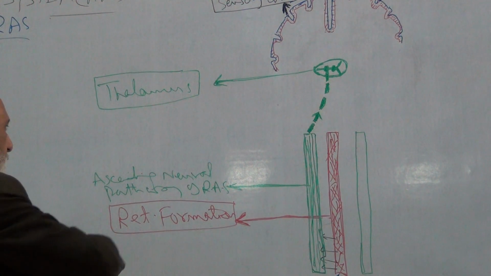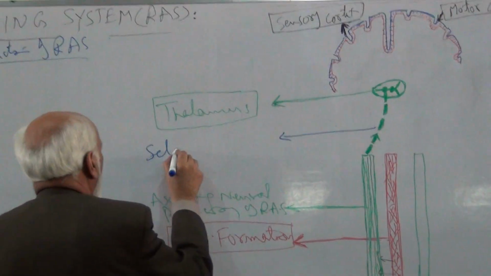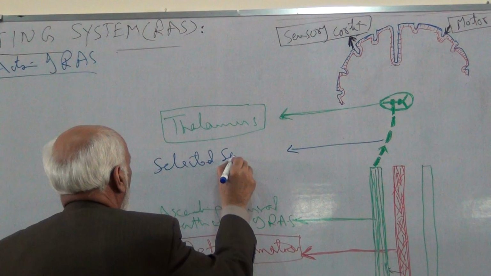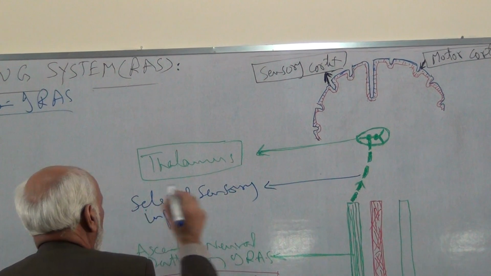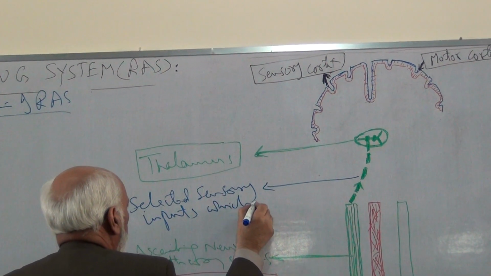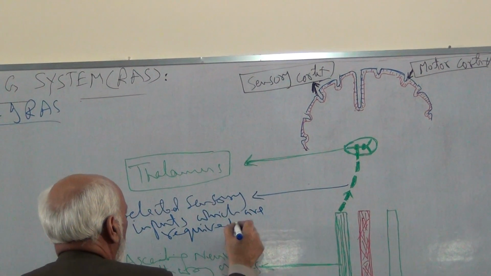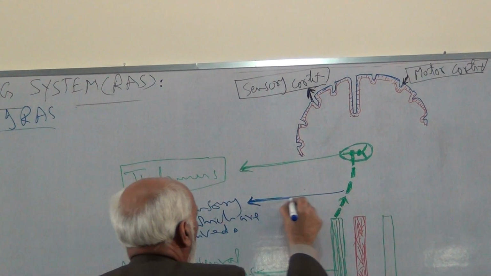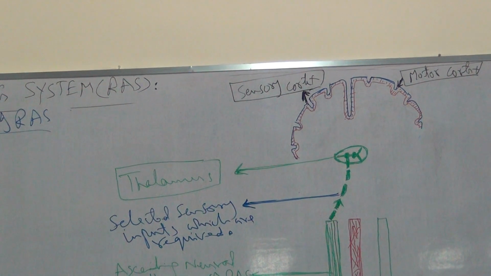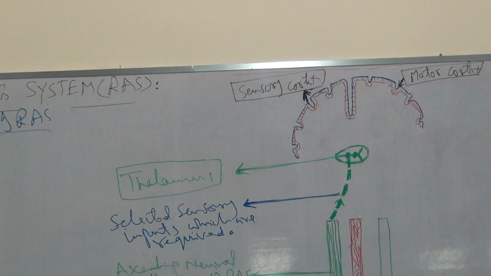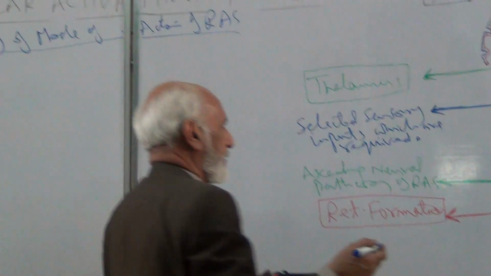Selected sensory inputs which are required pass through the ascending limb or sensory limb of the neural pathway of the reticular activating system.